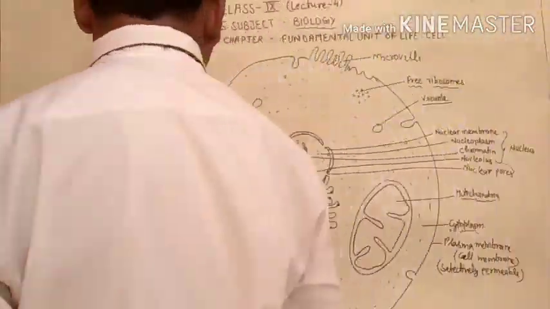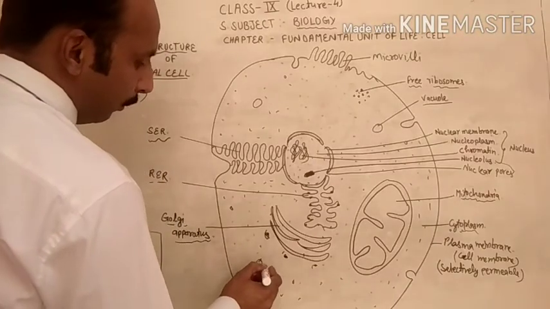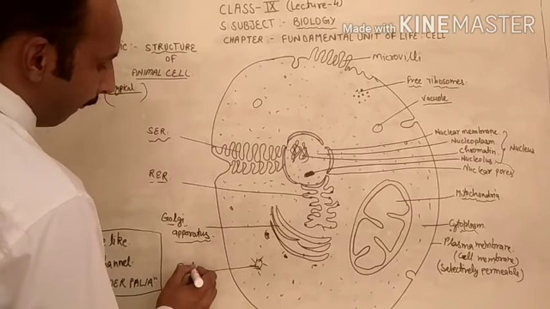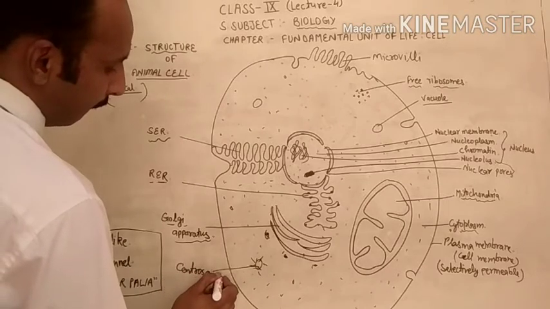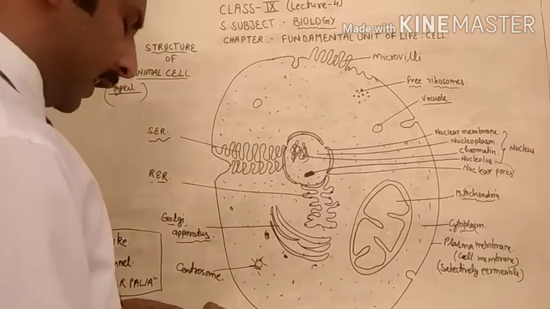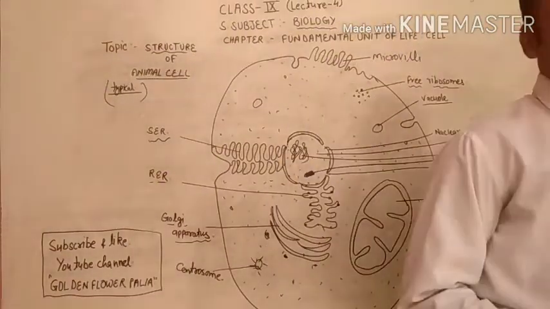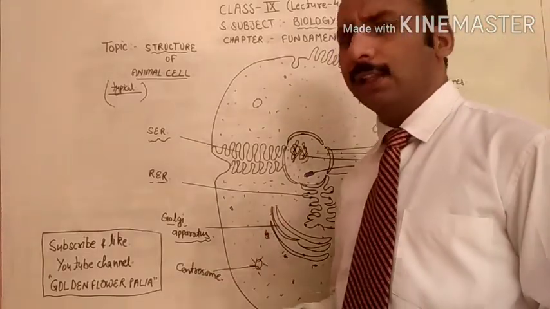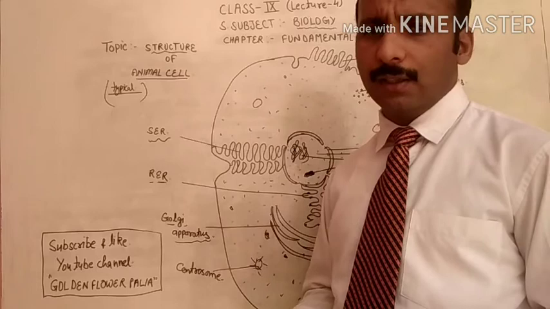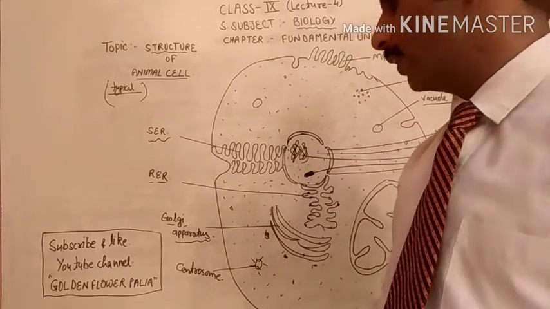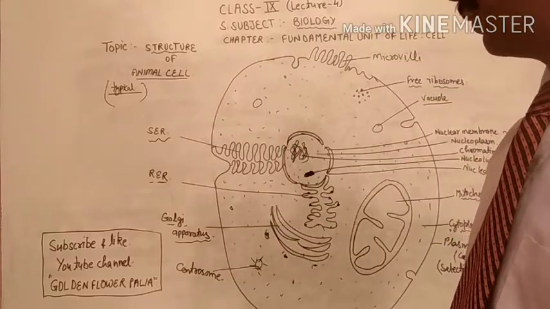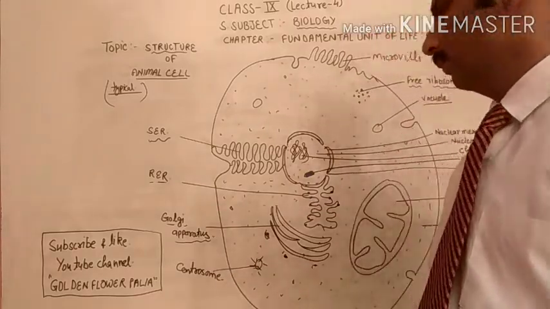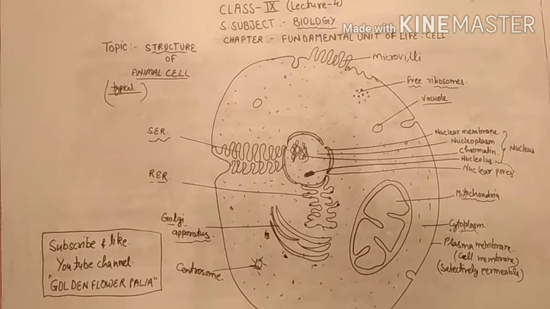Except this, one more thing you can also hear, that is the centrosome. What are centrosomes? Centrosomes are special structures which are present only in animal cells, and they are helpful in cell division. In the plant cell, the centrioles are present; in the animal cell, the centrosome is present. It helps in cell division.